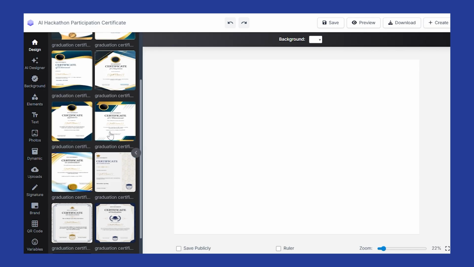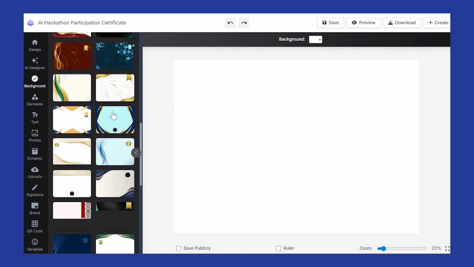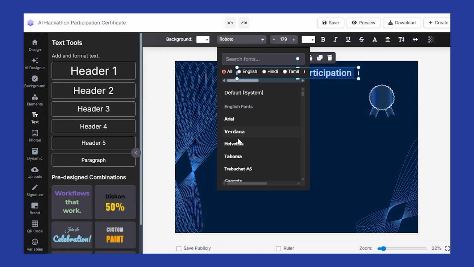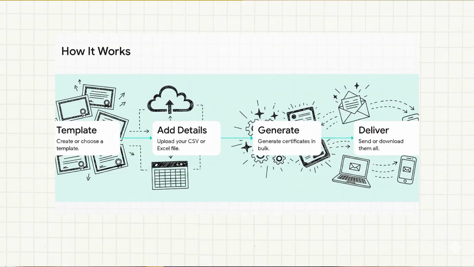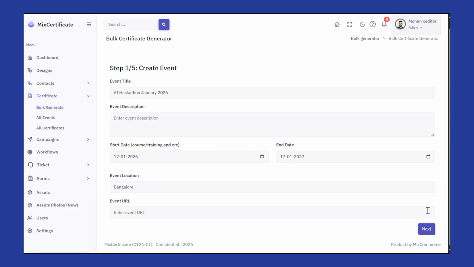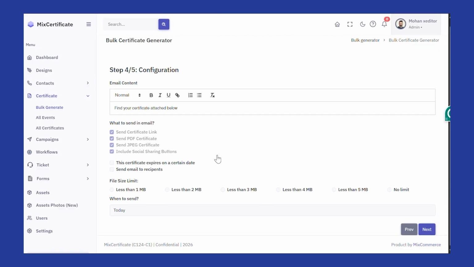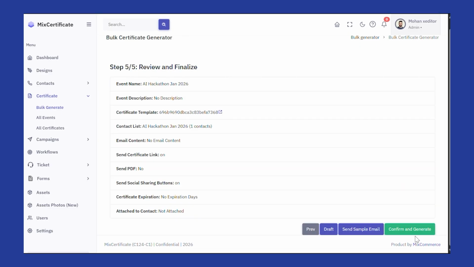You take a template, you bring it from Canva, you bring it from your own institution, or you design it on our platform. We have a lot of free templates. You choose, pick it. And then you take your CSV file or Excel file and you connect it. You upload it. Okay, fine. You have a contact list now. All right, that's all. You click generate, and it generates all those certificates and sends them to all the candidates one by one.